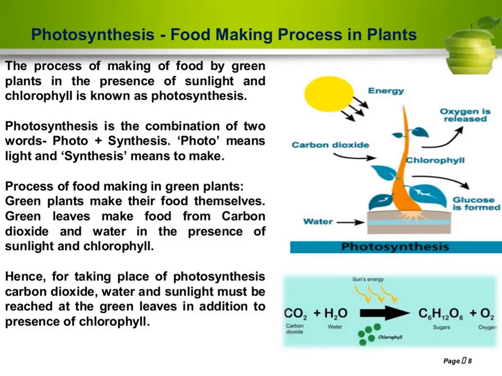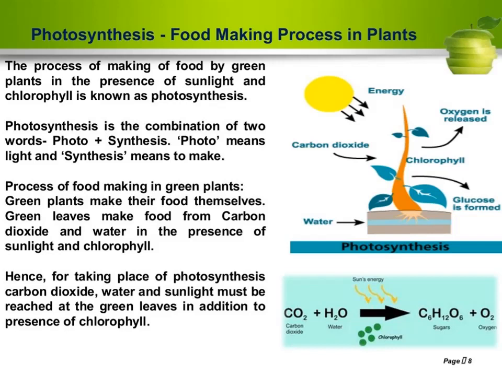Photosynthesis is the combination of two words, photo plus synthesis. Photo means light and synthesis means to make. Process of food making in green plants. Green plants make their food themselves. Green leaves make food from carbon dioxide and water in the presence of sunlight and chlorophyll. So the basic requirements for the photosynthesis process are chlorophyll, carbon dioxide, sunlight and water.